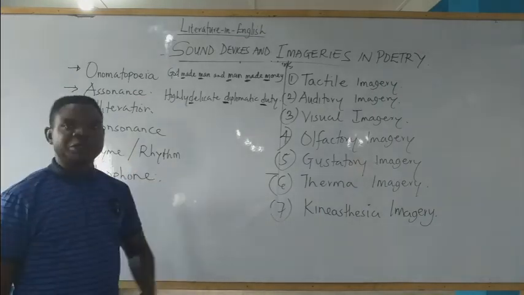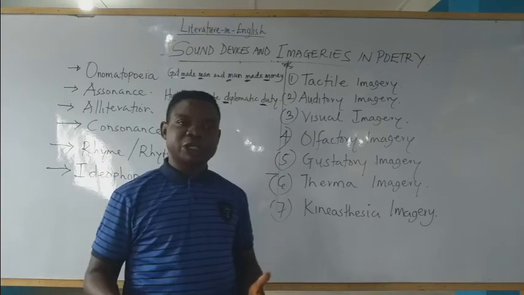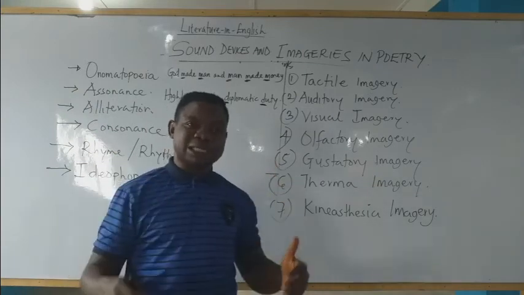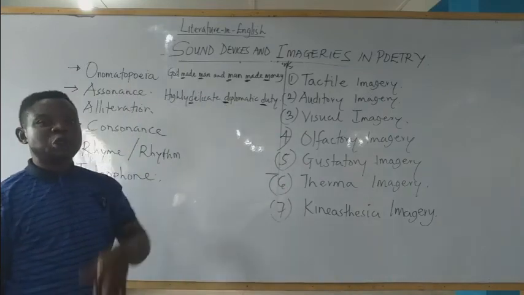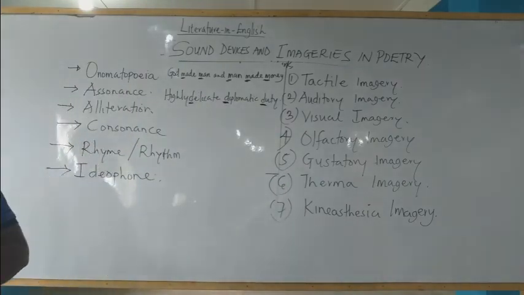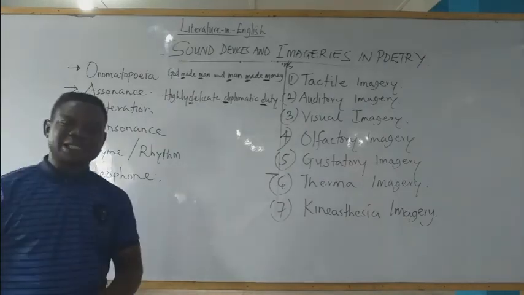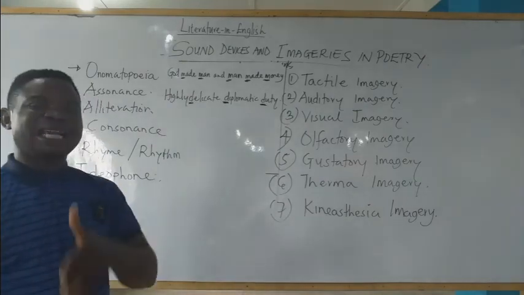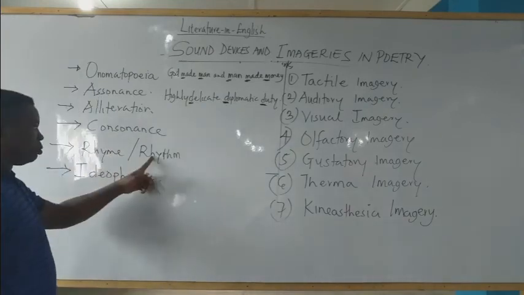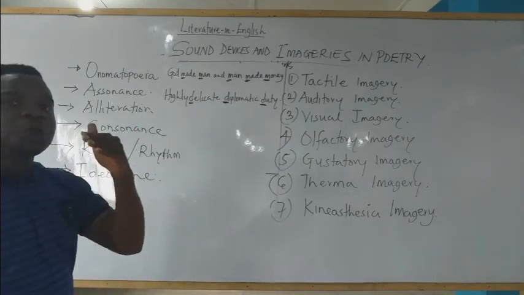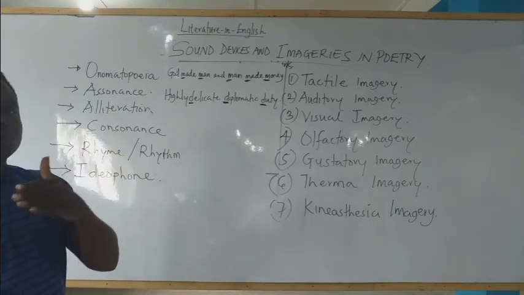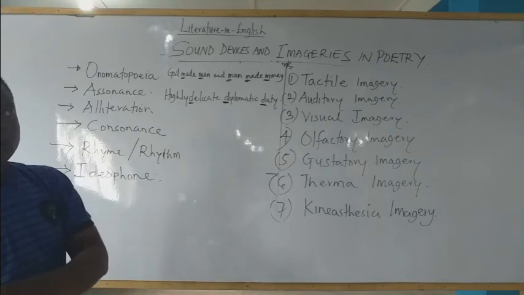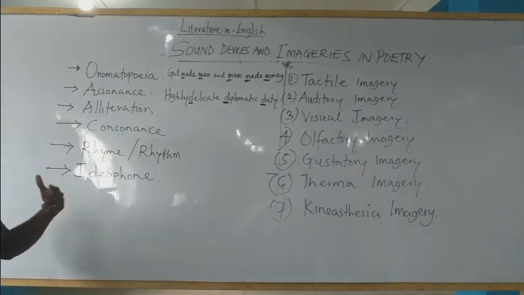Then rhythm is the internal beat pattern produced by a line of a poem. The regularity of beat pattern produced by the line of a poem is called rhythm. The consideration of the sound at the end of each line in a poem is called rhyme scheme.